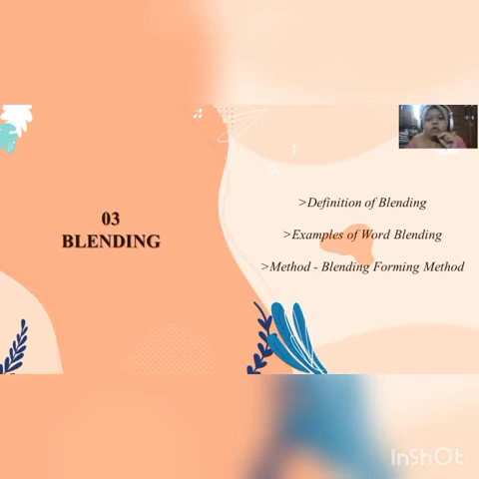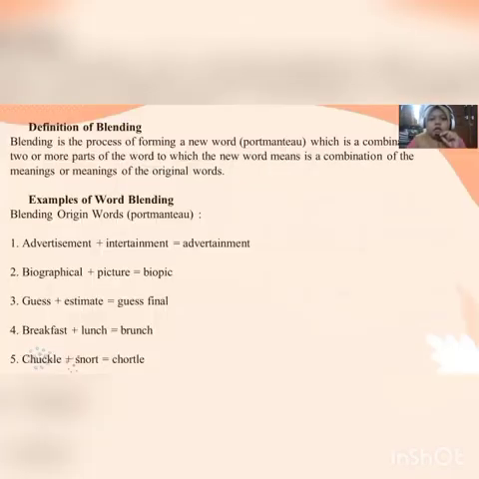For the next slide, it is about the definition of blending. Blending is the process of forming a new word, or portmanteau, which is a combination of two or more parts of words, where the new word's meaning is a combination of the meanings of the original words.